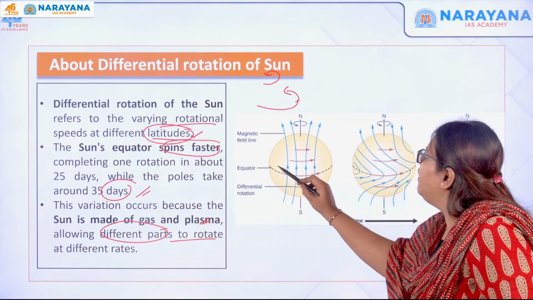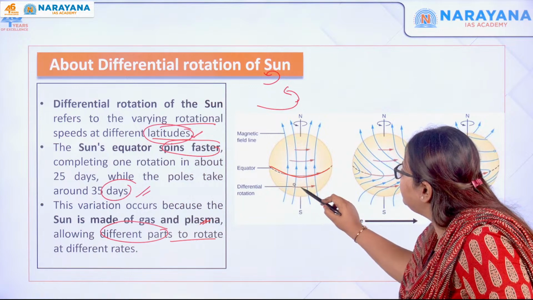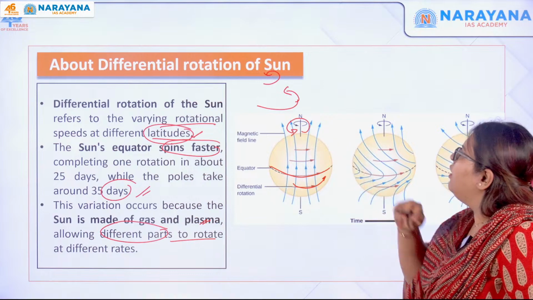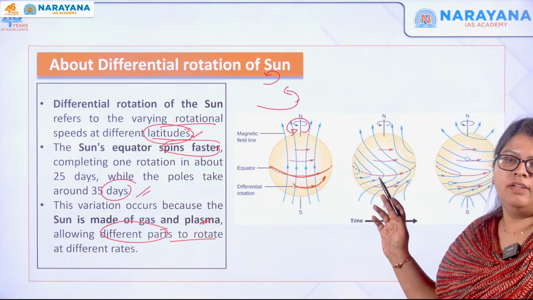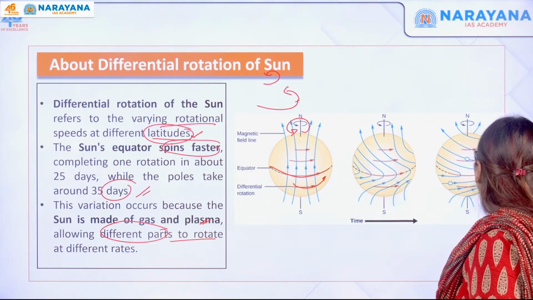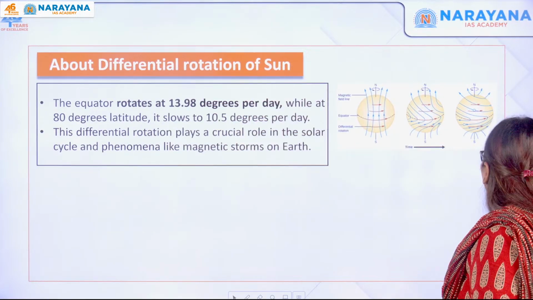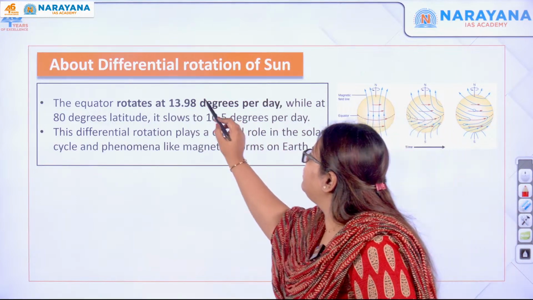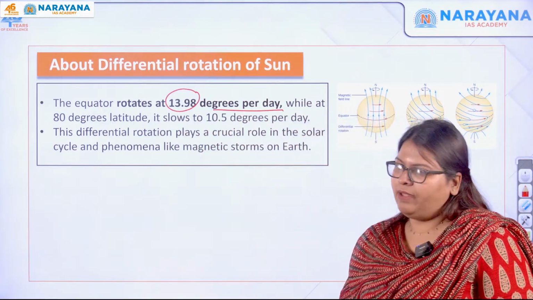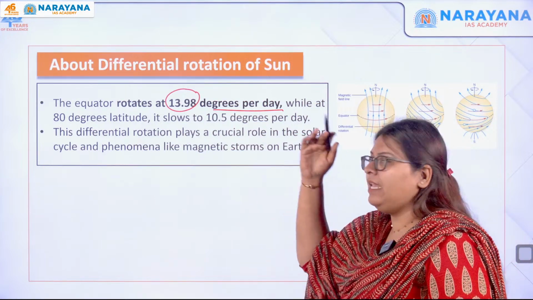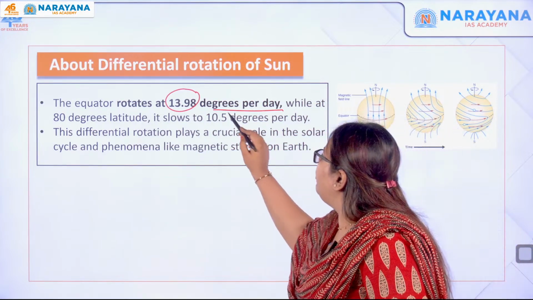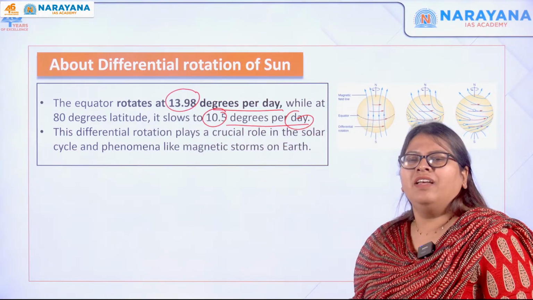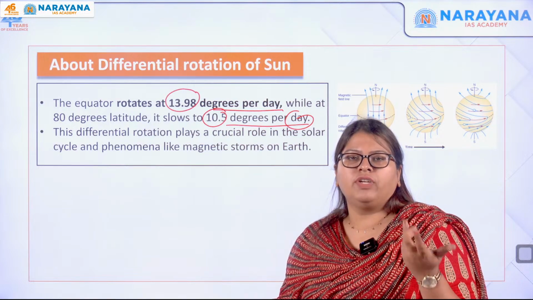If you can see here, this is the equator. This is rotating here, whereas the poles are rotating at a different speed. So this is called the differential rotation of the sun. Here they have found that the equator is rotating at 13.98 degrees per day, and at 80 degrees latitude it slows to 10.5 degrees per day. Not important and all, okay? So they have just found that there is differential rotation of the sun.